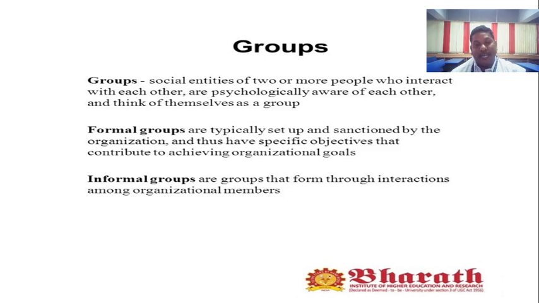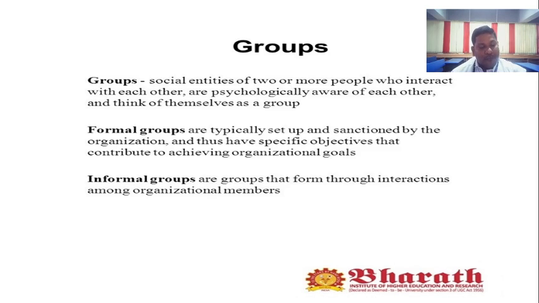In a formal group the behavior of team members is encouraged. An informal group is different; the environment appears as social conduct. This is called informal groups.